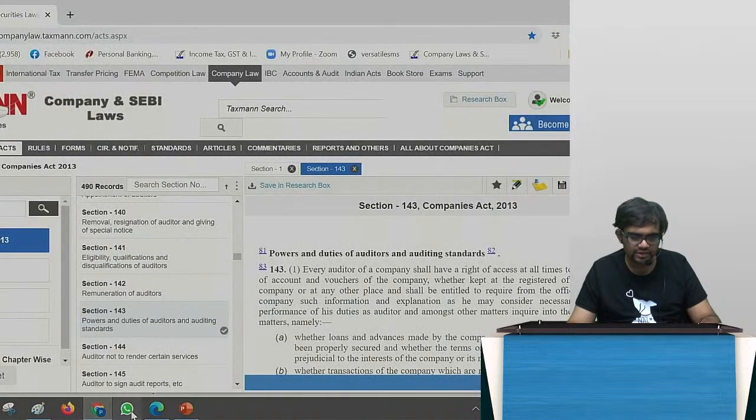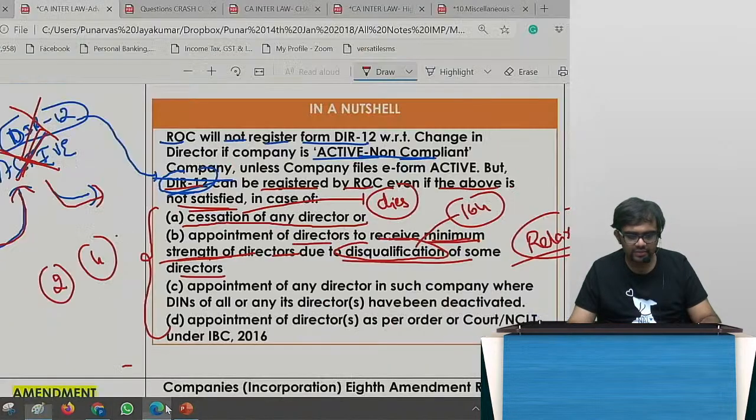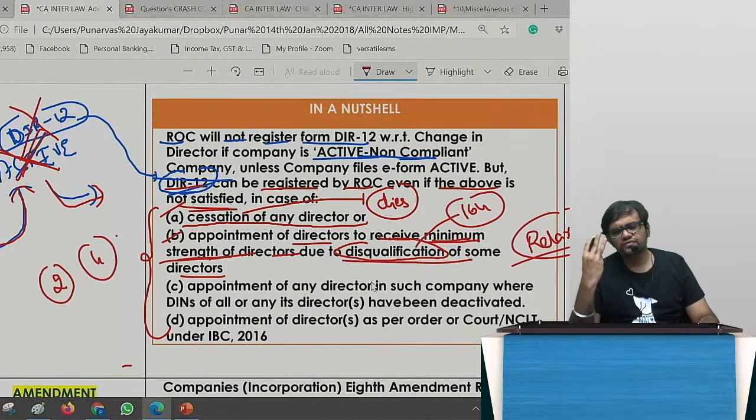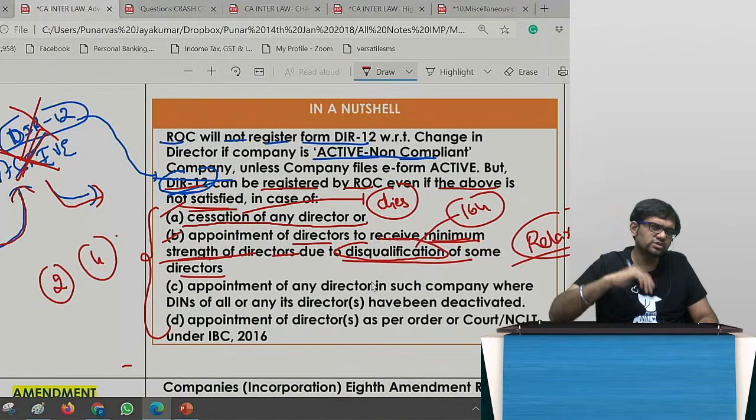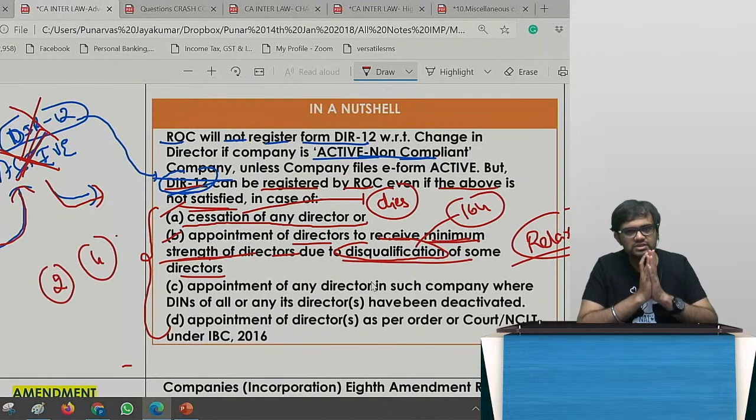Now coming back to this amendment. What is the relaxation? First, cessation of any director. Second, appointment of director to restore minimum strength of directors due to disqualification of some directors. Out of 3 directors, let's say 2 are disqualified because of 164. 1 director is remaining. So it is urgent now, I need to appoint 1 more director. I have gone to the ROC. ROC is telling, no, you are an active non-compliant company. I'll say, sir, please, I beg you. That is the amendment. Got it?